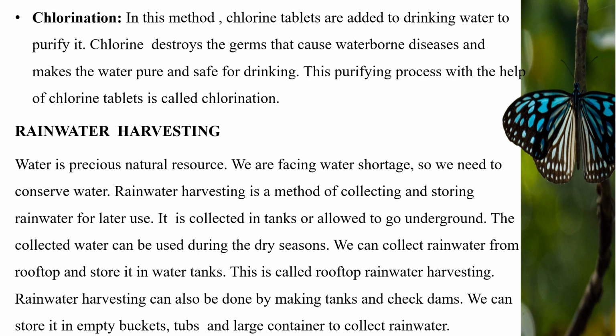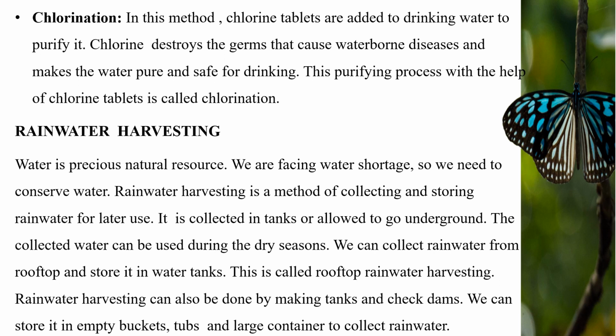Chlorination. In this method, chlorine tablets are added to drinking water to purify it. Chlorine destroys the germs that cause waterborne diseases and makes the water pure and safe for drinking. This purifying process with the help of chlorine tablets is called chlorination.